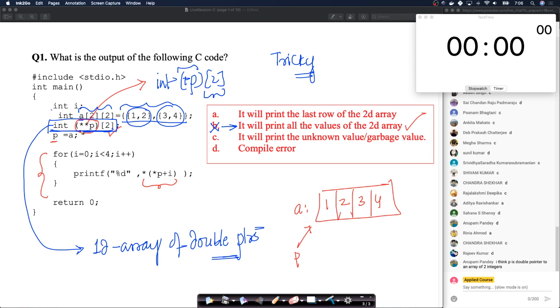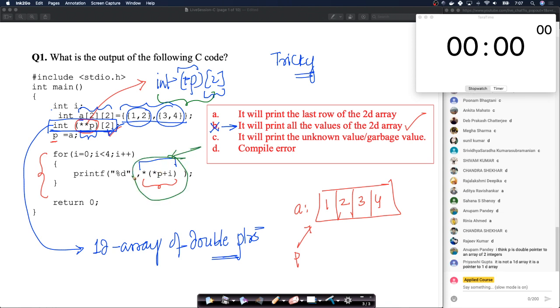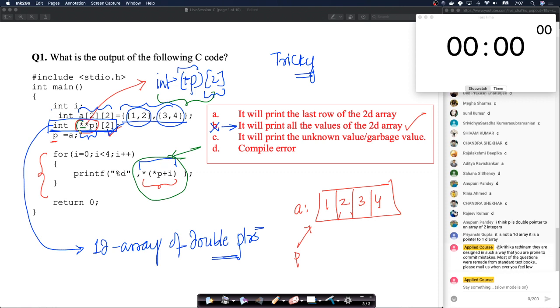But remember, this is an array of double pointers. Because this is double pointers, again, this is a standard way to imagine if this line was this. Let me pick a different color here. If this line was this, then this is basically using the pointer operations to print the values that you have in the 2D array A. But that's the tricky part. Just one single star messes up everything here. So this will not print.